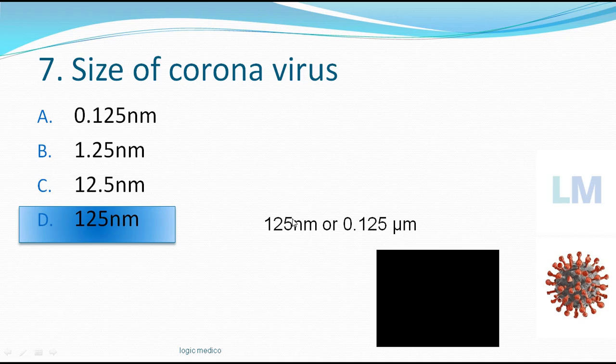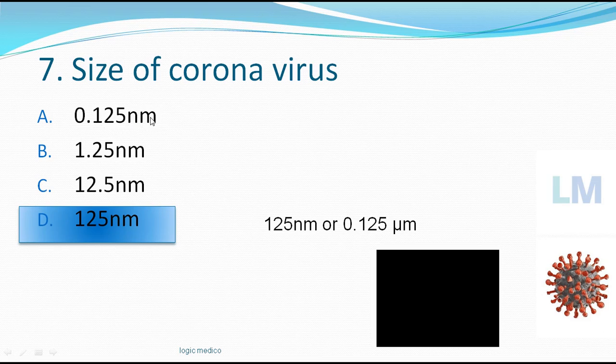So three digits you have to go like this, 1 2 3. So you have to put the decimal here now. See, that's why this is the actual size, 0.125 micrometer. I told you initially most of you would have gone for this because you'll think that this virus will not be that small, or it won't be this big, you feel, and you'll go for this option. But the correct answer is 0.125 micrometer, not nanometer.